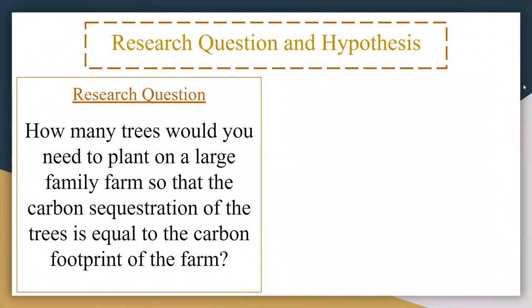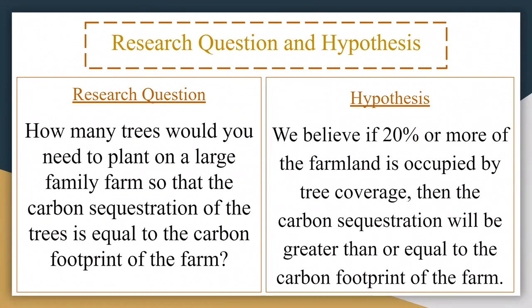So the question that we're trying to answer in our research is how many trees would you need to plant on a large family farm so that the carbon sequestration of the trees is equal to the carbon footprint of the farm? We believe if 20% or more of the farmland is occupied by tree coverage, then the carbon sequestration will be greater than or equal to the carbon footprint of the farm.